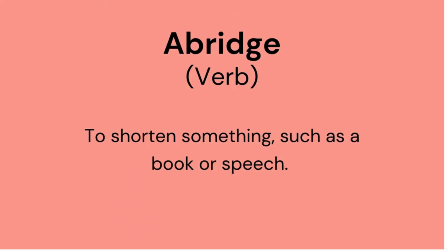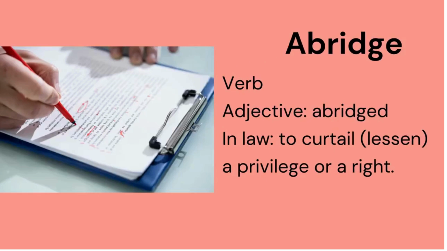Our first word in this session is abridge. Abridge is a verb and it means to shorten something, such as a book or a speech. Usually words or music can be abridged. Abridge, it's a verb, but it can also be used as an adjective. So after we abridge a book, we can call a book the abridged version.